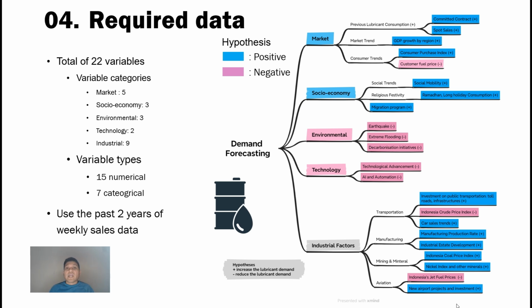Now, let's not forget about nature. If there's an earthquake or extreme flooding in that region, it's like a plot twist that changes everything. And when people start to do things to help the planet, like using less fuel, technology is changing how our story goes too. New clean engine technology, decarbonization, automation, artificial intelligence sometimes mean we don't need as much lubricant. Then there are big industries like transportation, manufacturing, mining minerals like nickel, and aviation.